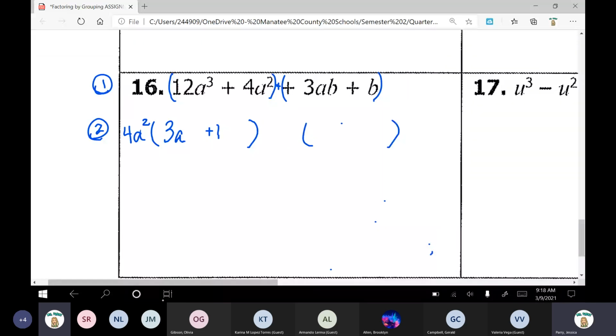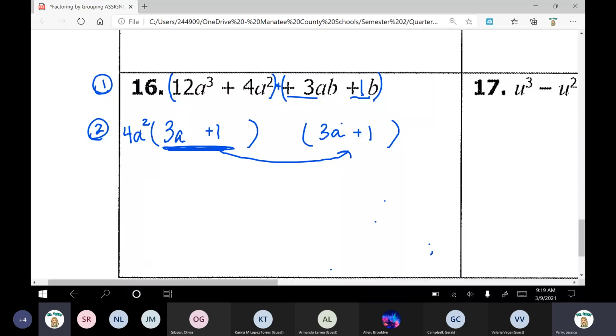Okay, going on to our next one. Second set of parentheses. If this is 3a plus 1, that means this is also what? What is the second set of parentheses? It's also 3a plus 1, the same thing. So 3a plus 1. It helps us with writing out our final answer. Okay. So now let's do our factoring.